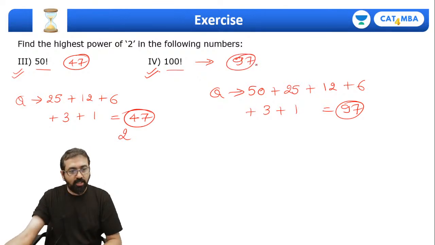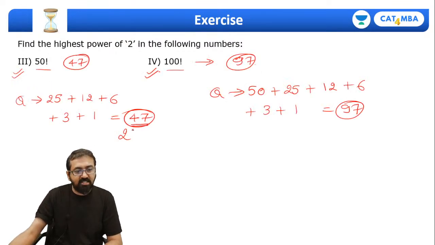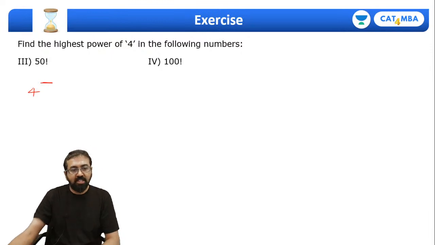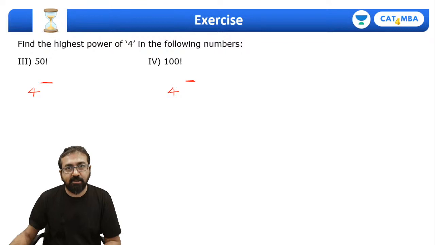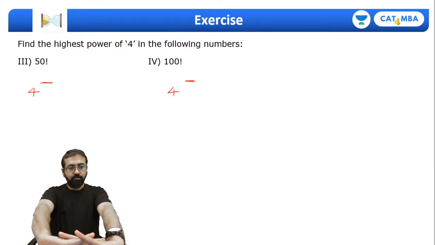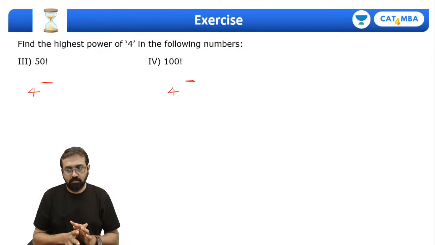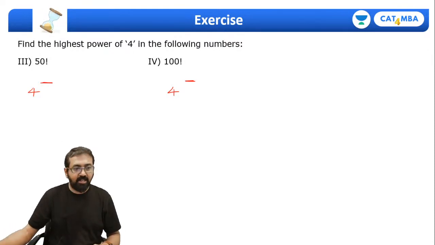Okay. Can you quickly tell me what is the power of 4 over here? If 2 is 47, what will be the power of 4? Same way, what is the power of 4 in this number? Guys, type it in the chat box. 23, that's correct.